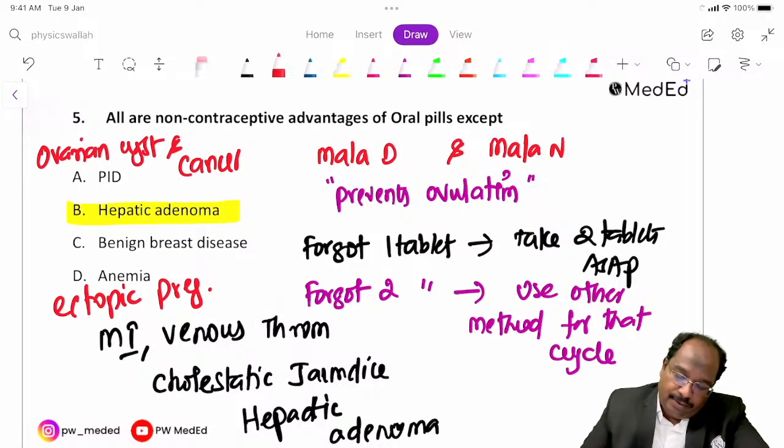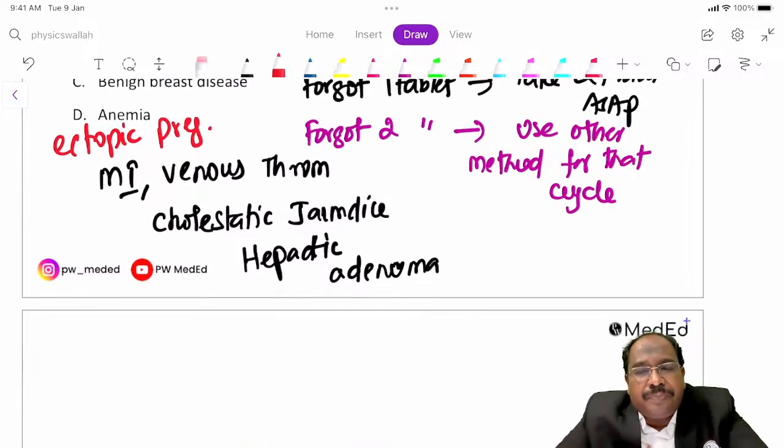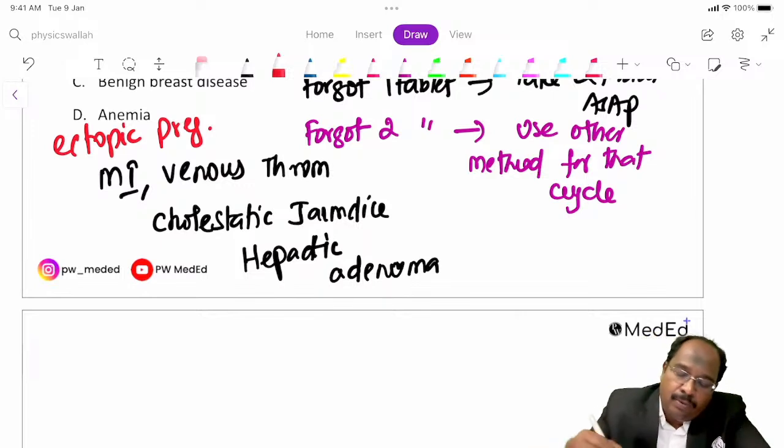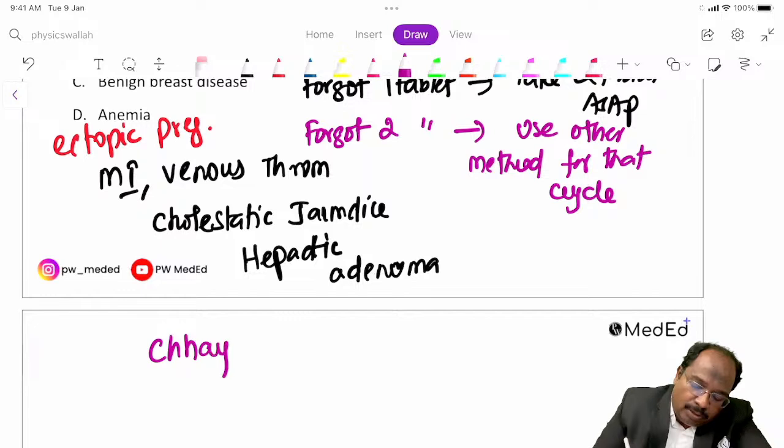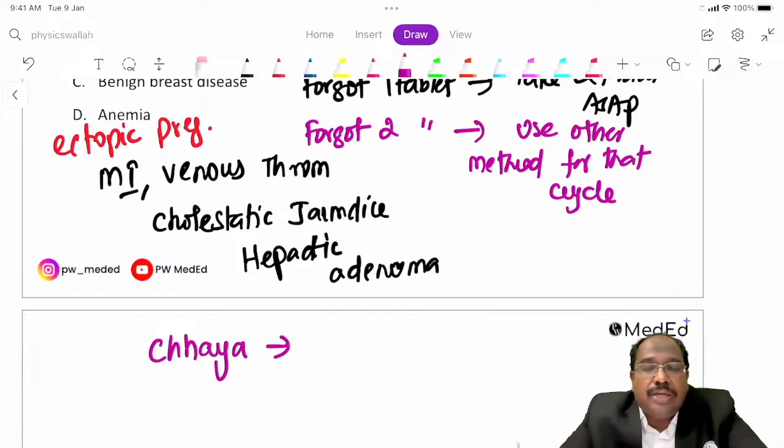Now, in the program we have one more tablet that has been launched. What is Chaya?